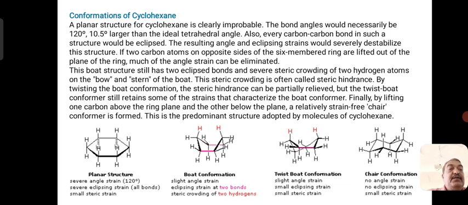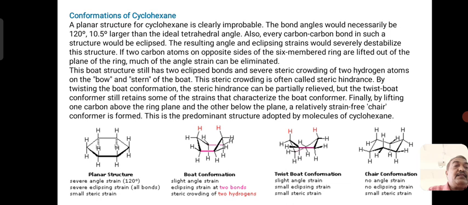So when you see the boat conformation, twisted boat conformation and chair conformation for cyclohexane, it is very clear that in structure 1, the boat conformation, the hydrogen atoms are very close, experiencing repulsion, and it is unstable. In the twisted conformation of the boat form, the molecule still experiences repulsion between the flagpole hydrogens, so it is also unstable.